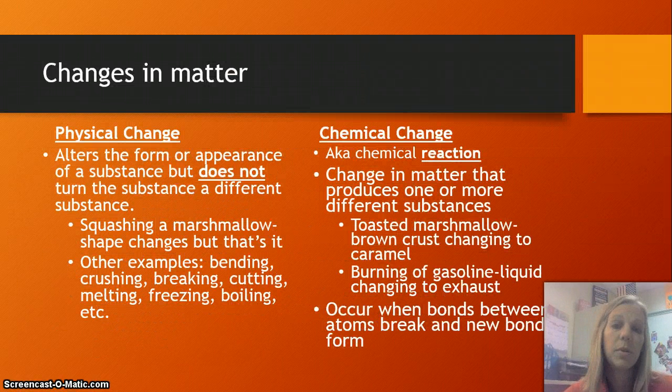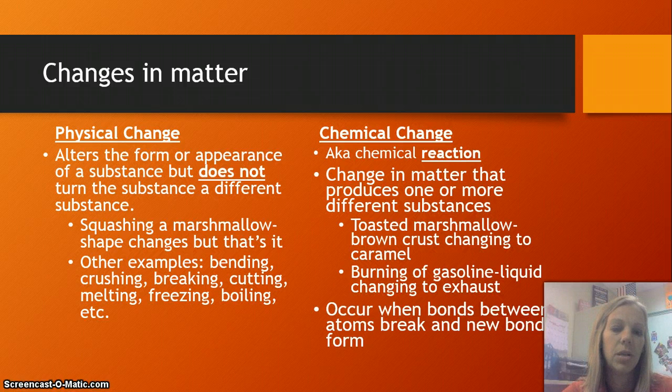So there's two types of changes in matter that we need to discuss. One is a physical change and one is a chemical change. When a substance goes through a physical change, the substance does not turn into a different substance. No new substance is made.